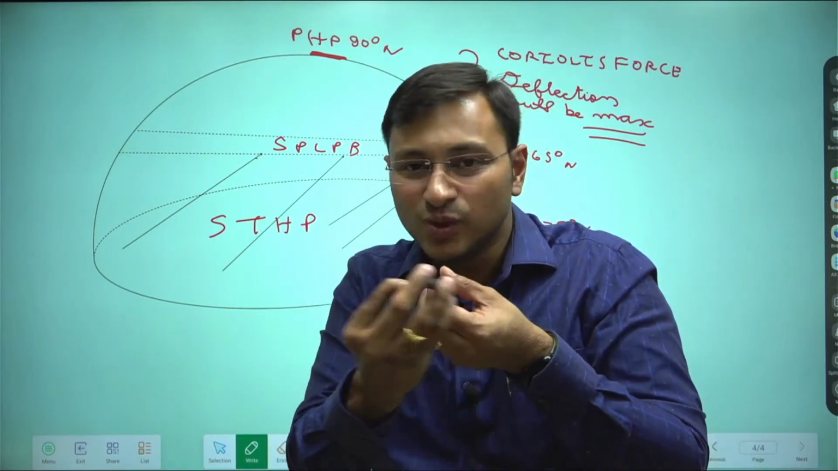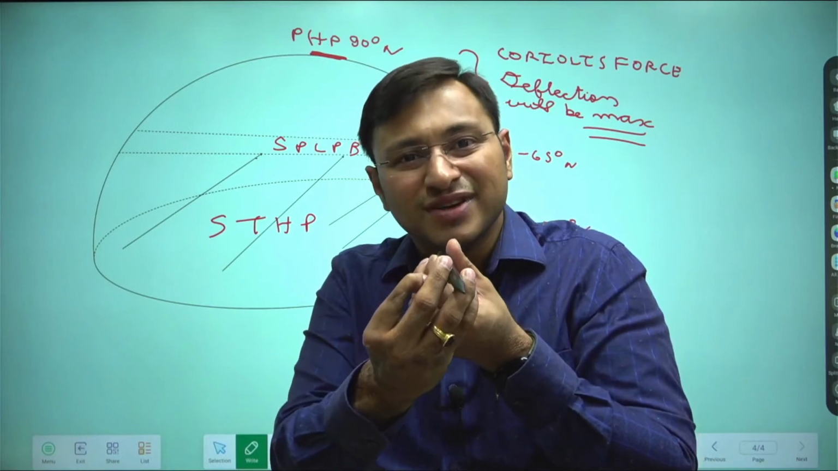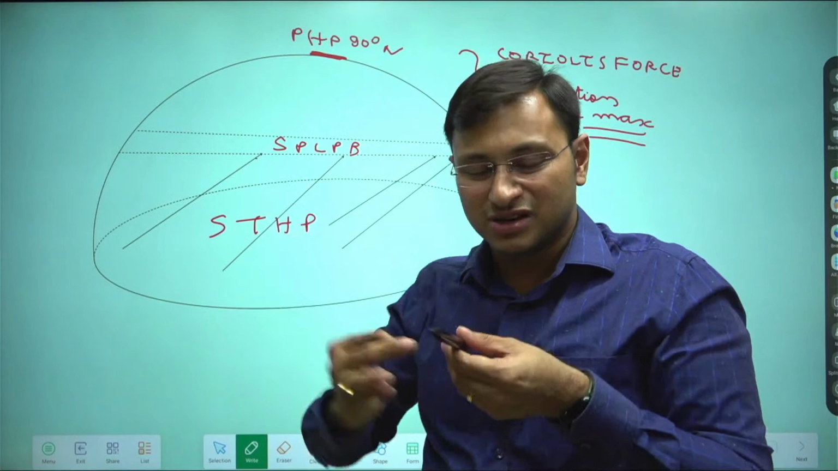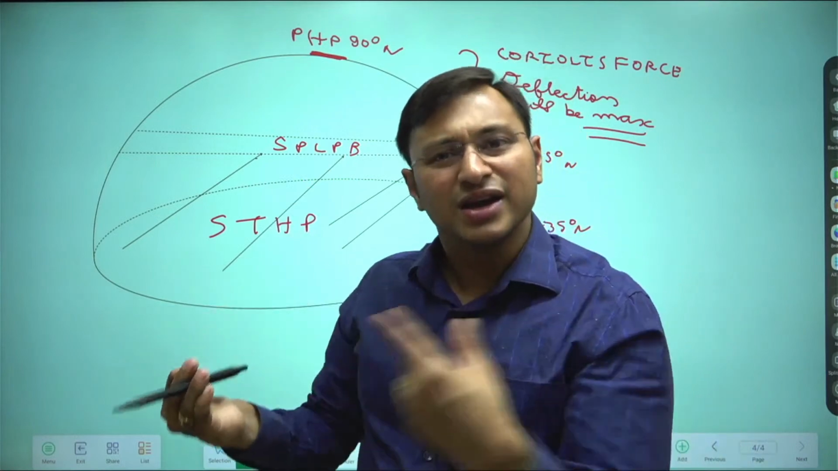Sin 90 is equal to 1. Hence, the Coriolis force deflection will be maximum, and the air, instead of coming to the subpolar low pressure belt, will start swirling around the poles.